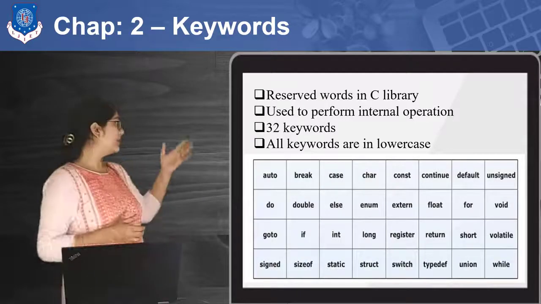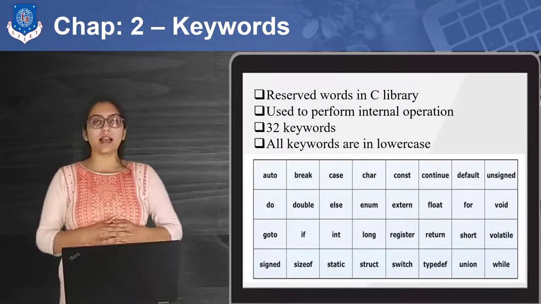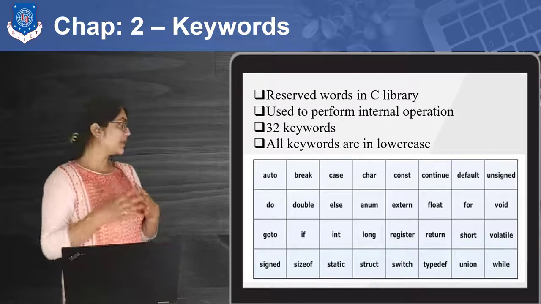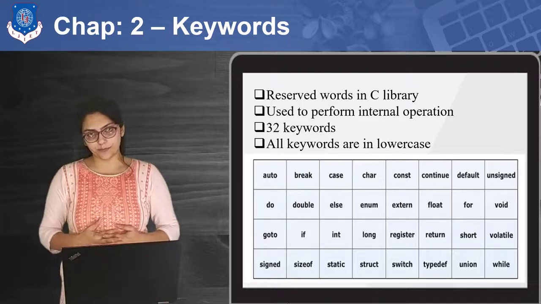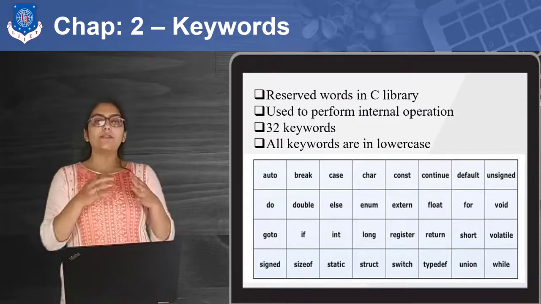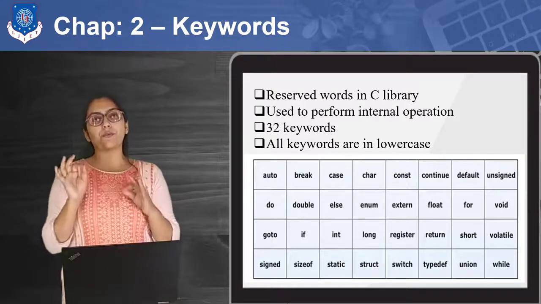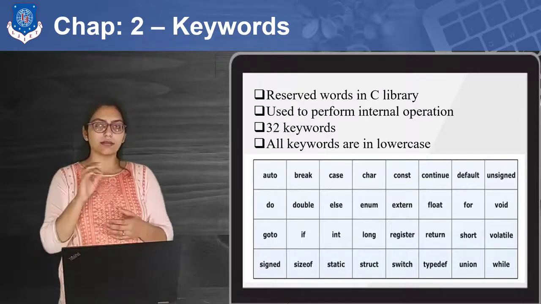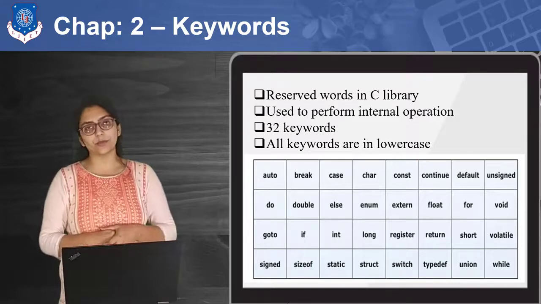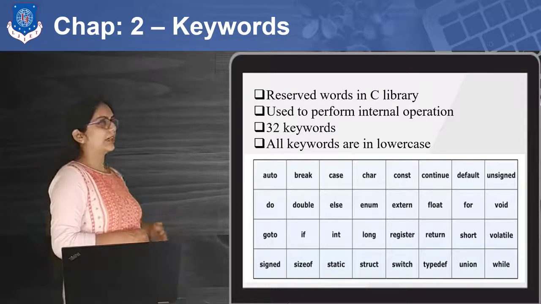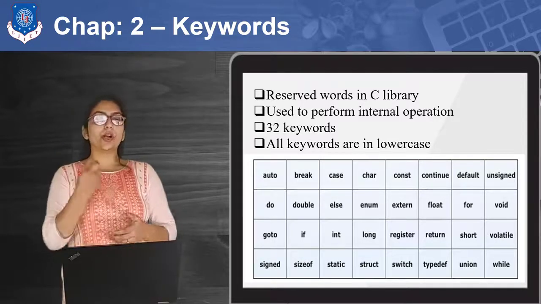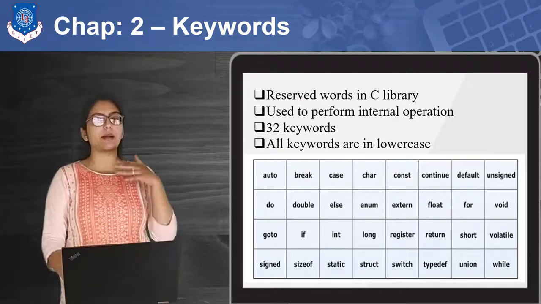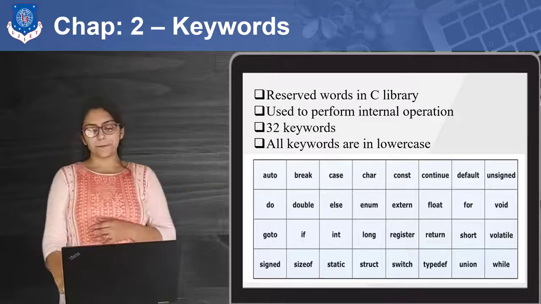There are 32 keywords. This is the list, you can see the list over here. There are 32 keywords and these keywords must be in lowercase. You cannot write capital F-O-R. For is also a keyword, but you cannot write the first letter capital. That is the rule. You can see each keyword over here. So you cannot use these keywords as a variable name or identifier name. Identifier I am going to explain in the next slide.